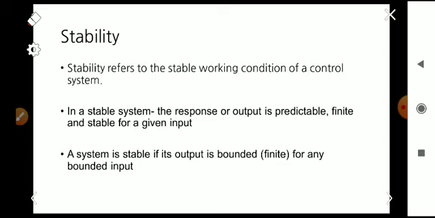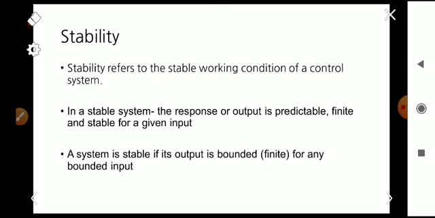In a stable system, the response or output is predictable, finite and stable for a given input, or for any changes in input or in system parameters.